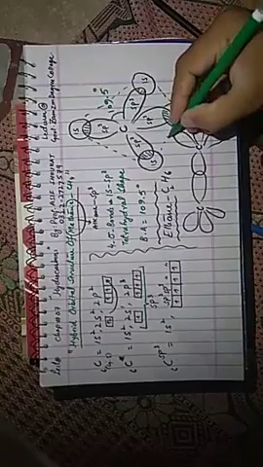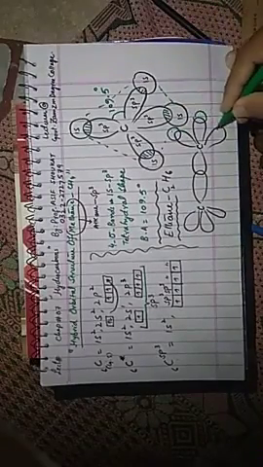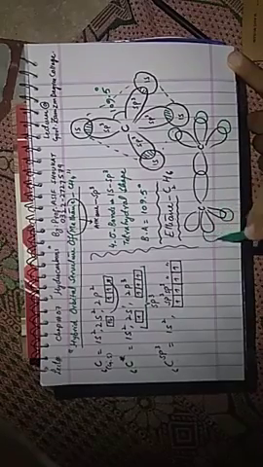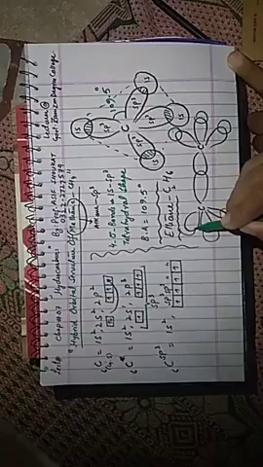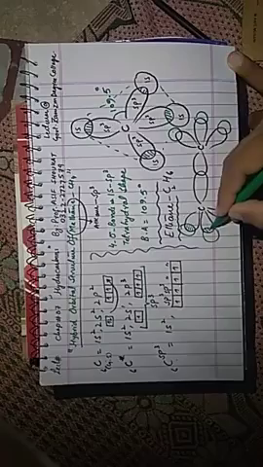I can also mention here 1s of hydrogen, 1s of hydrogen. There are actually 6 hydrogens, and you can easily identify now 1, 2, 3, 4, 5 and 6.